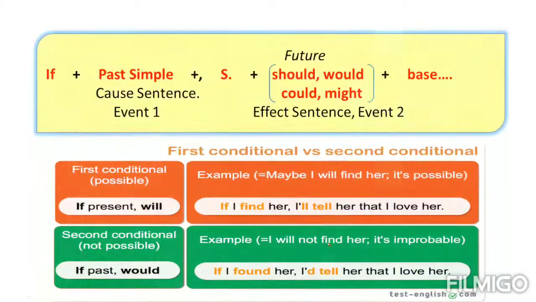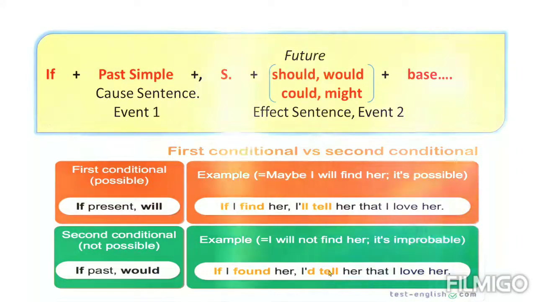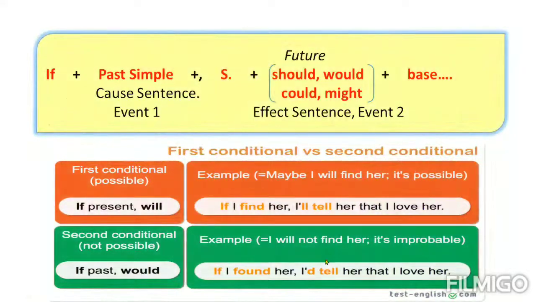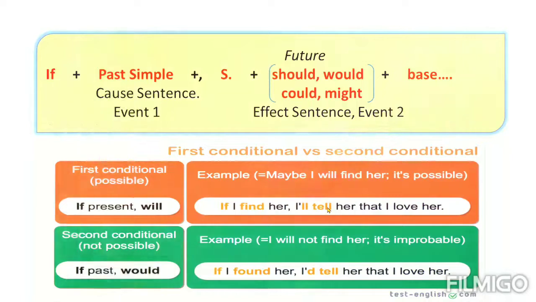Okay, so two points are different here, but one point is similar. What's that? Who can tell me? The verb is base. Yes, the verb is base. In both of the sentences, the two sentences have the base form after the modal verb.